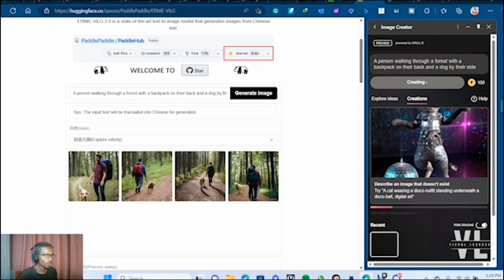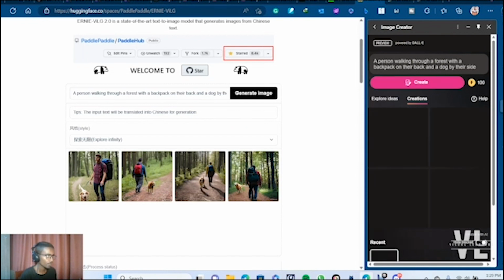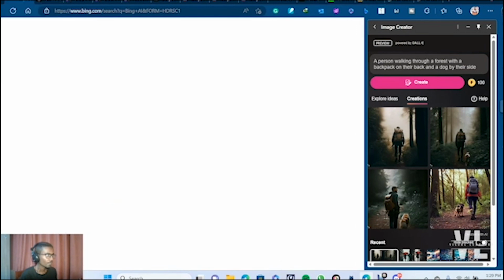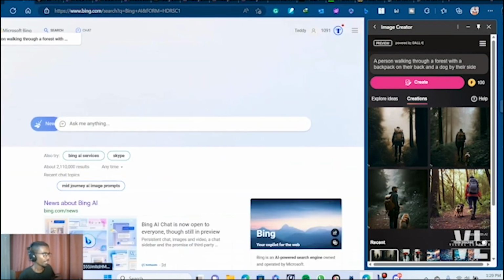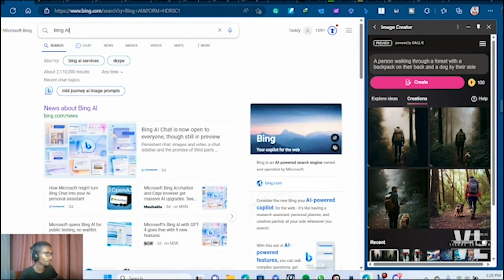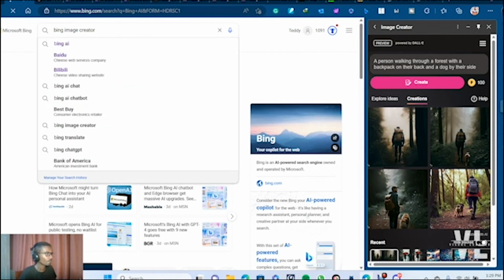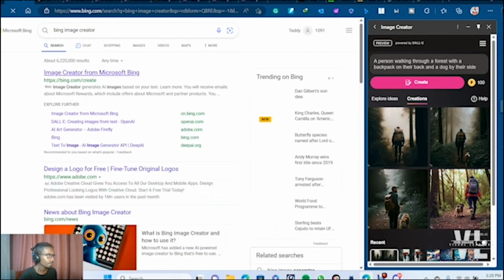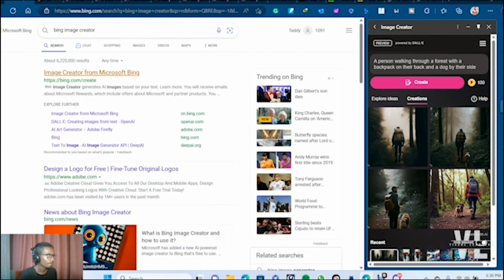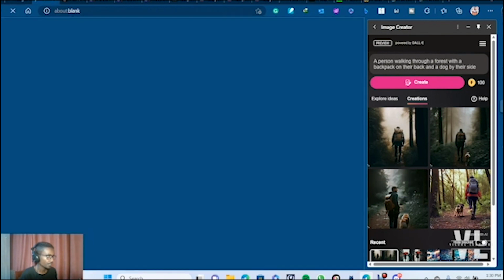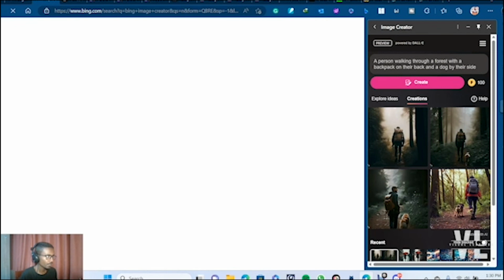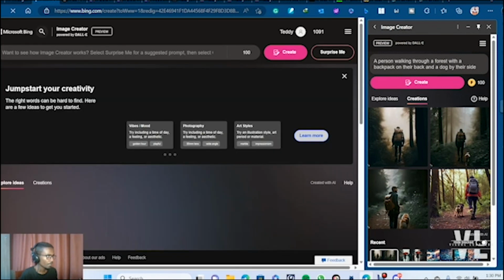But if you don't have access to the image creator tool directly from the browser itself, then you can go here and search for Bing image creator. Then you can go to the website bing.com/create in order to create any kind of images by providing a prompt.